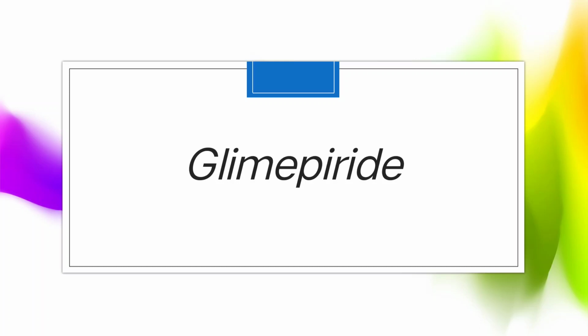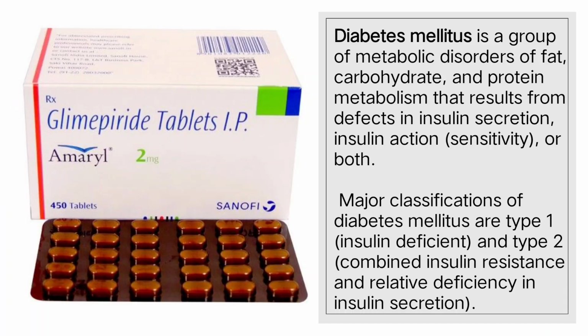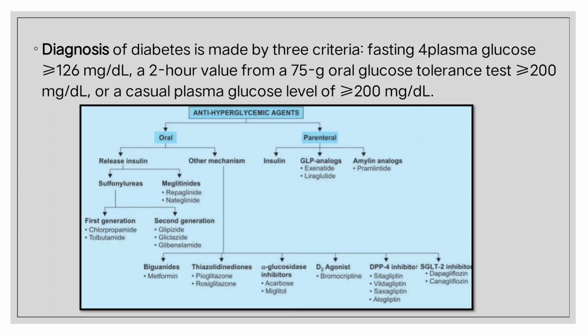Today's topic is Glimepiride. Glimepiride is an anti-diabetic drug, and to understand it, we first need to know what diabetes mellitus is. Diabetes mellitus is a group of metabolic disorders affecting fat, carbohydrate and protein metabolism, and the major classification is type 1 and type 2. The diagnosis of diabetes uses three criteria: the first is plasma glucose level, the second is the oral glucose tolerance test, and the third is plasma glucose level.